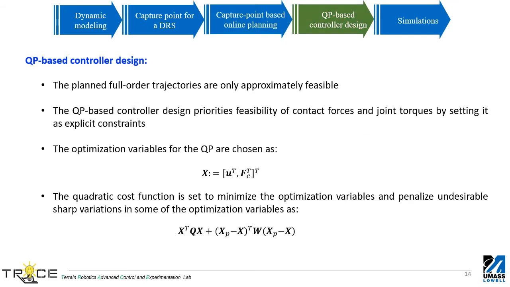We design a quadratic programming based controller for tracking the full order desired trajectory on a DRS. The controller prioritizes feasibility of the control action by admitting small violation in the desired trajectories. Joint torques and contact forces are chosen as optimization variables. The cost function is set to minimize joint torques and penalize sharp variation in some of the optimization variables. The very small penalty also helps in avoiding any chattering phenomena.